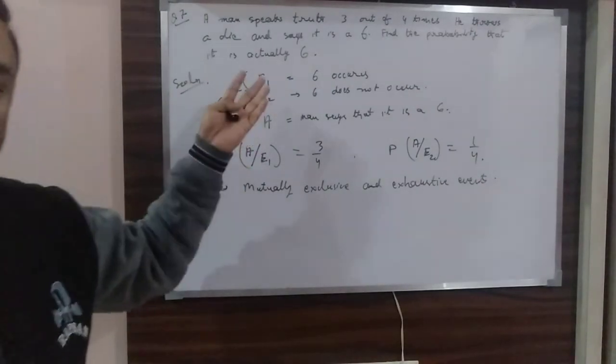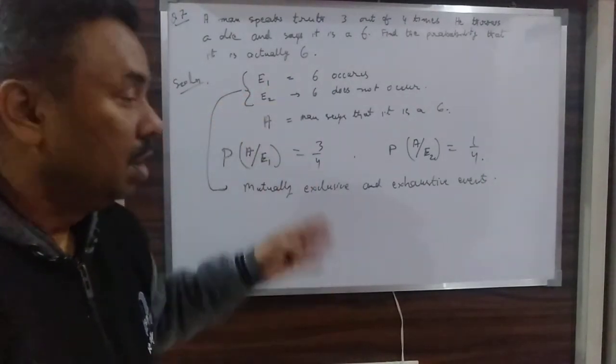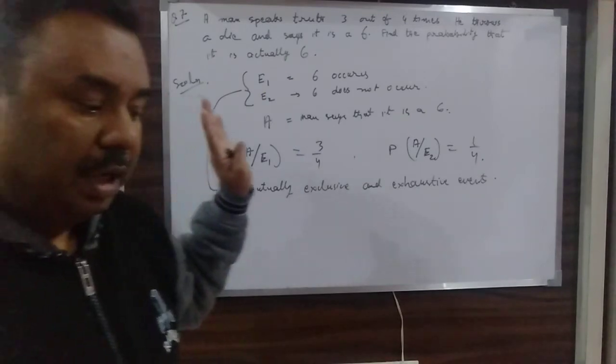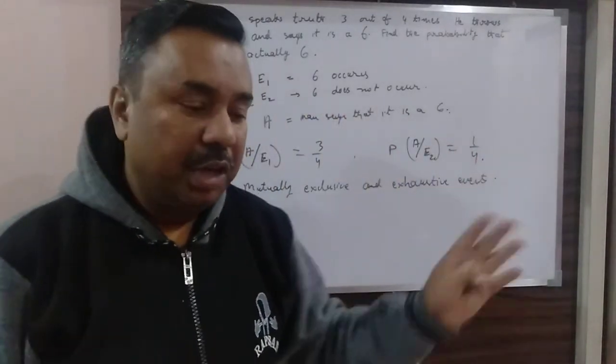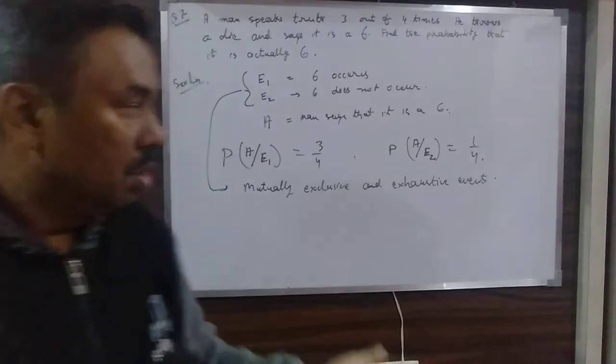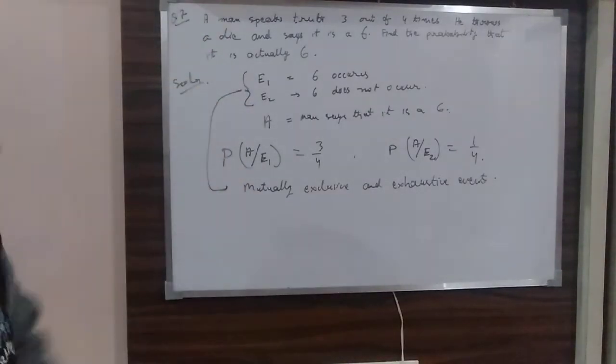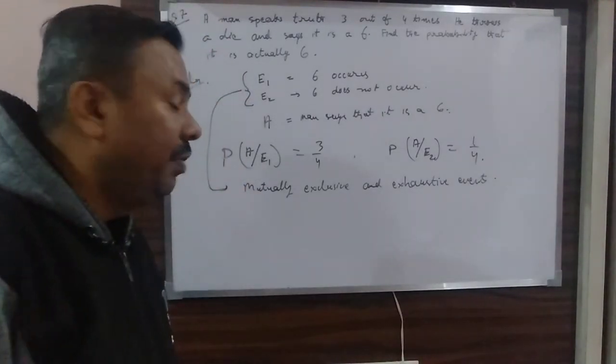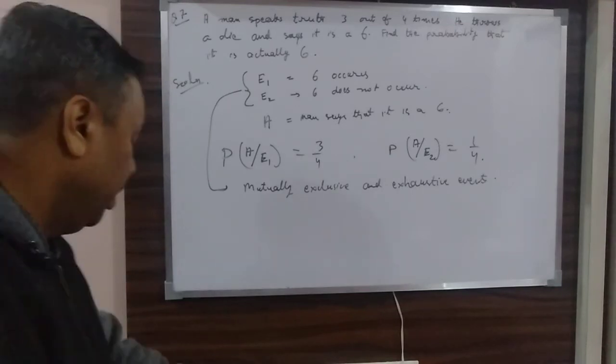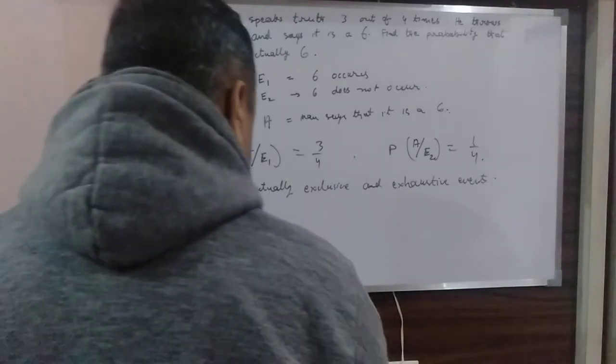There is no other possibility: either 6 occurs or 6 does not occur. Even if you get 1, 2, 3, 4, 5, whatever it is, that means 6 is not occurring. So these two events are mutually exclusive as well as exhaustive events. I have calculated these two.